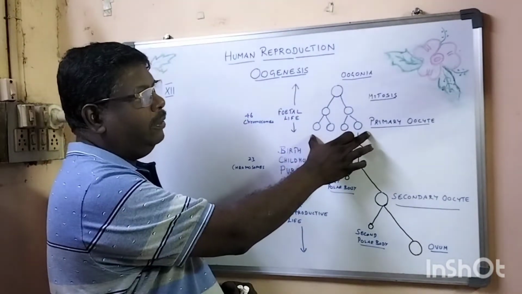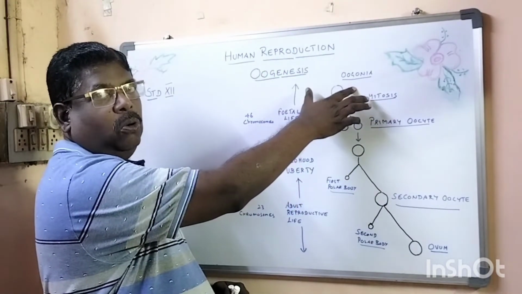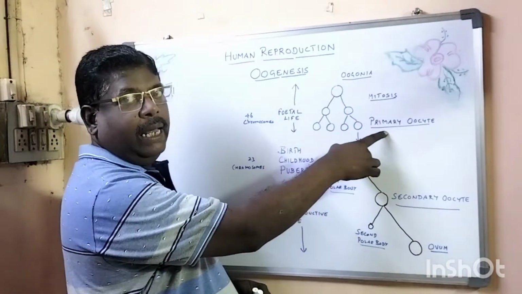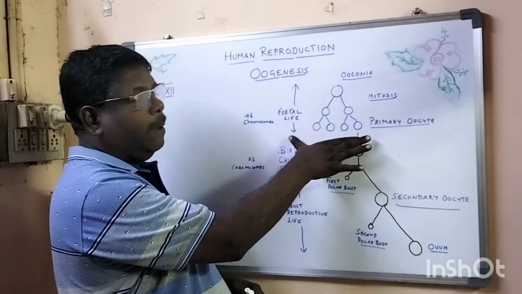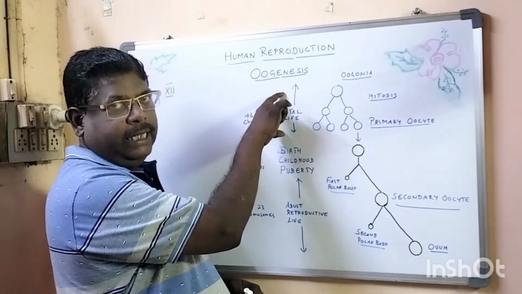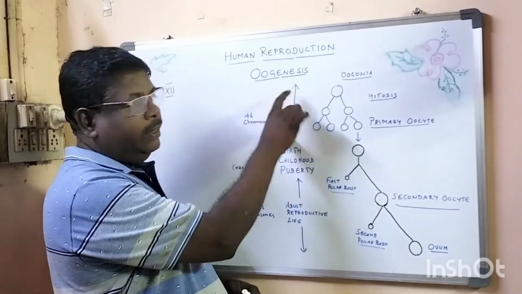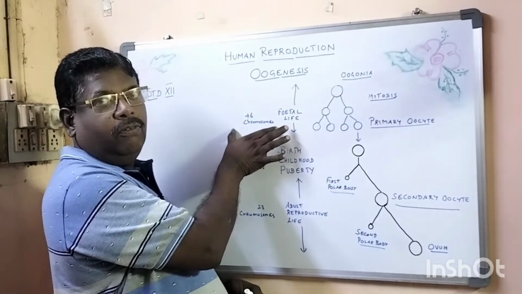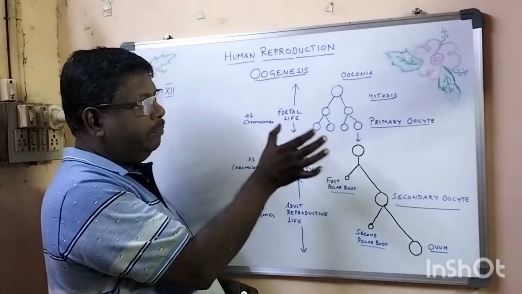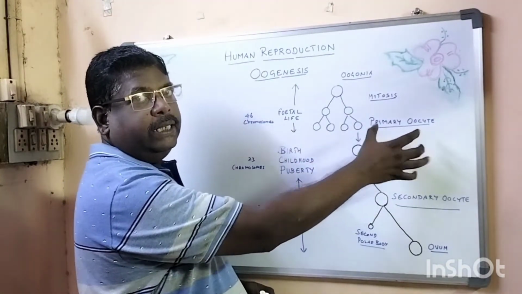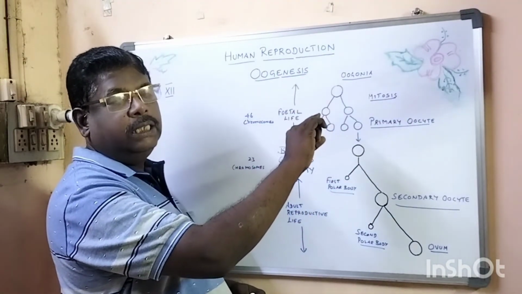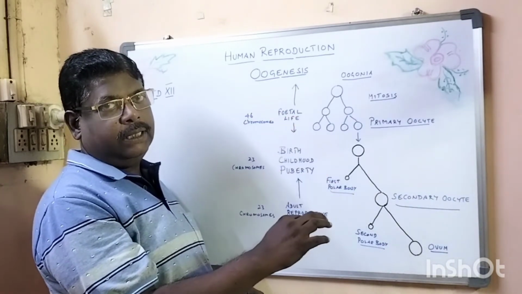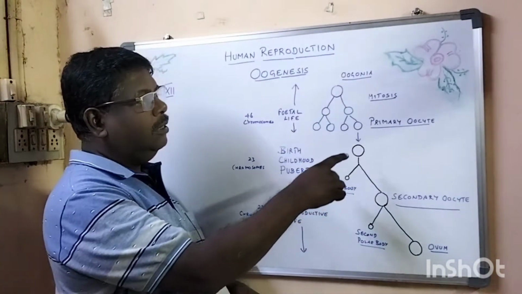It is already there. Initially there was an oogonia, the gamete mother cell, that has undergone mitosis to form the primary oocyte. This is happening during the fetal stage, the embryonic stage. As the division is mitosis, till the primary oocyte, it will have 46 chromosomes. This primary oocyte will be surrounded by a primary follicle. That primary follicle is nothing but a layer of granulosa cells.